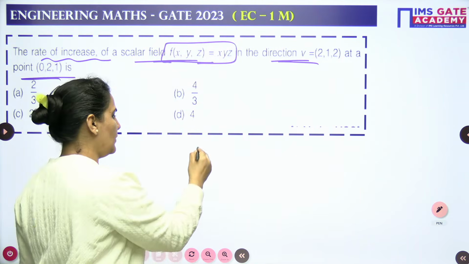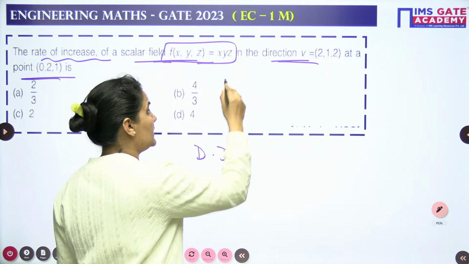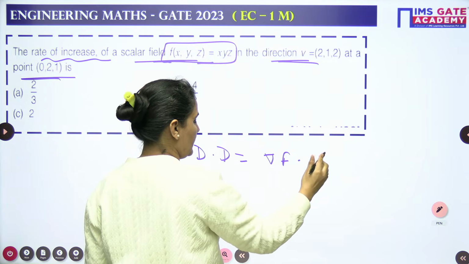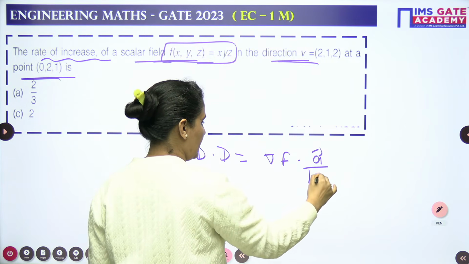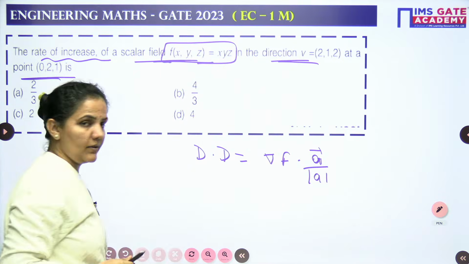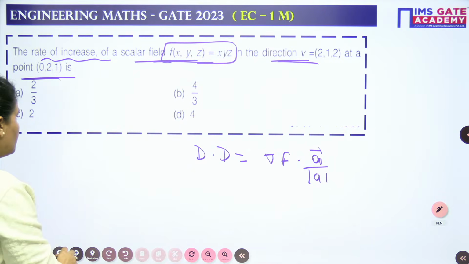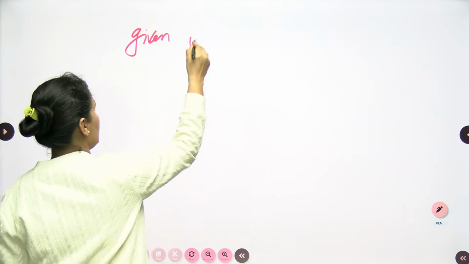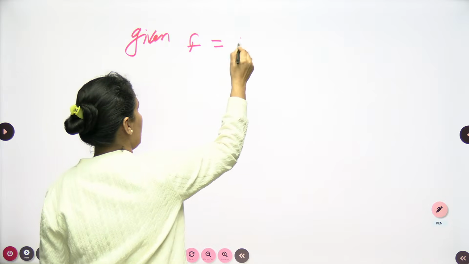We need to find the directional derivative of the given function: del f dot a vector, divided by the magnitude of a. So we will get the a vector from the question. Okay, let's approach it. Here the function is f = xyz.